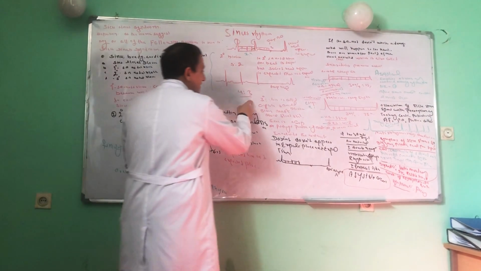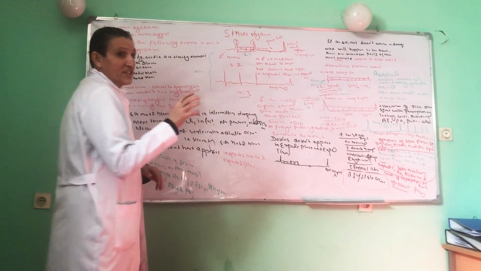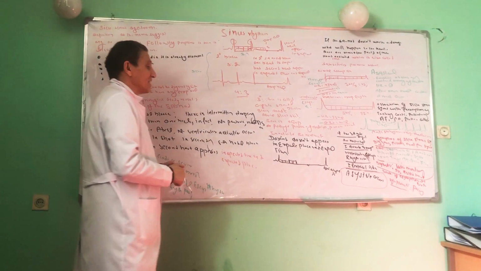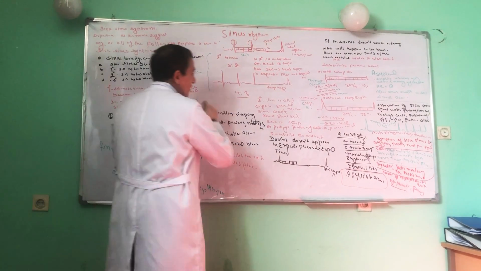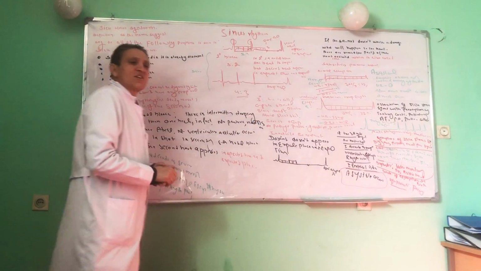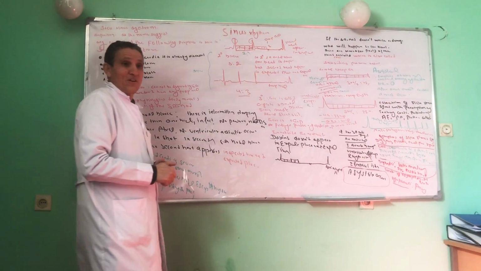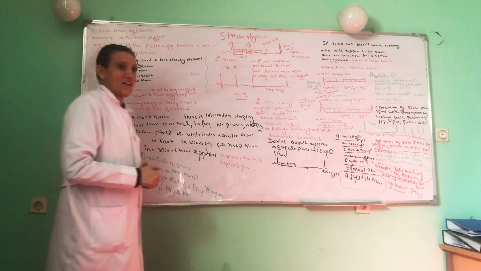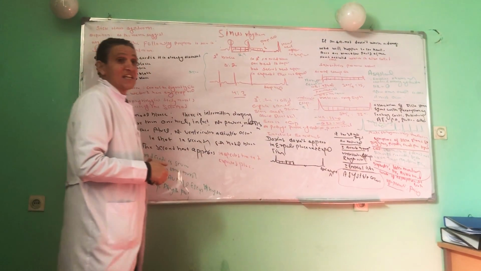How should I define third degree sinoatrial block, or the criteria which make the diagnosis of it? Third degree sinoatrial block is also called complete sinoatrial block, or complete sinus arrest, or they also say atrial standstill.